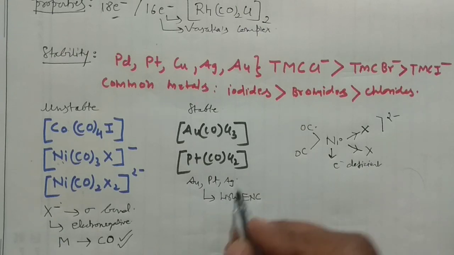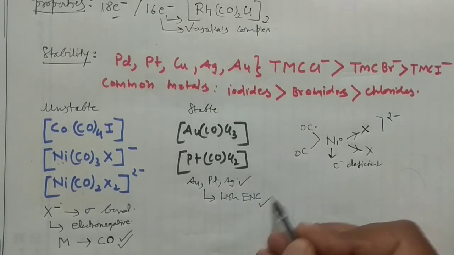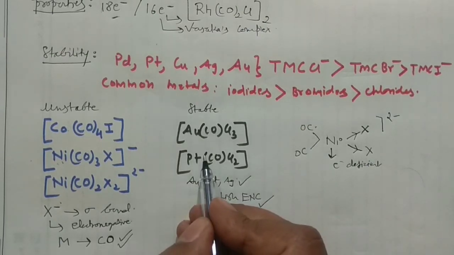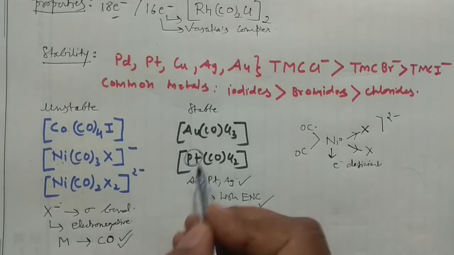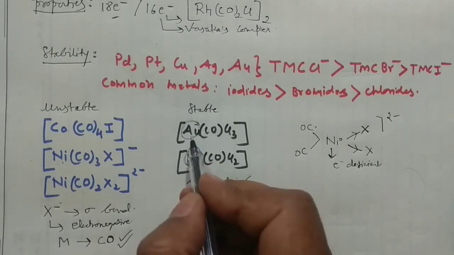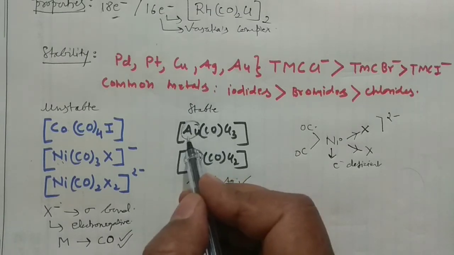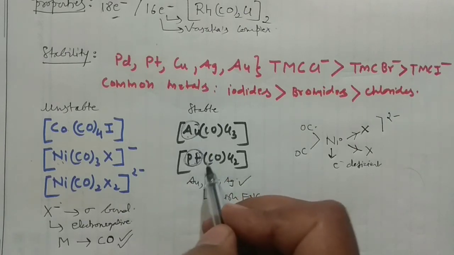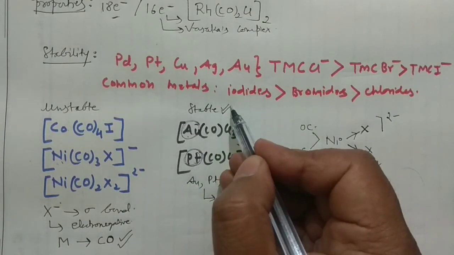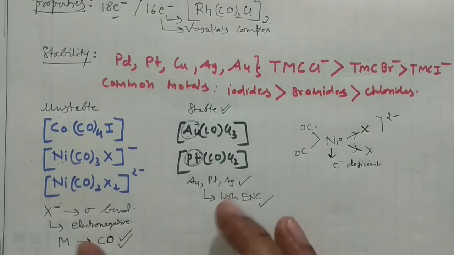So what will happen? They have high electronegativity and high effective nuclear charge, so they will pull the electrons towards themselves, and the electrons would be there. And when electrons are there, there is always a chance to form the metal carbonyl bond. And when this metal carbonyl bond is formed, the stability would increase. So in this way you can explain this one, right?